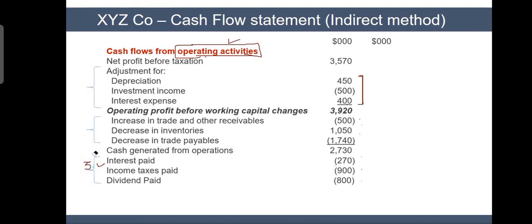So if you keep this structure in your mind, that would be easy for you. So this was the difficult side of your cash flow statement, the indirect method. The operating part was a little bit more complex and a little bit longer. Then comes your investing and financing segments.